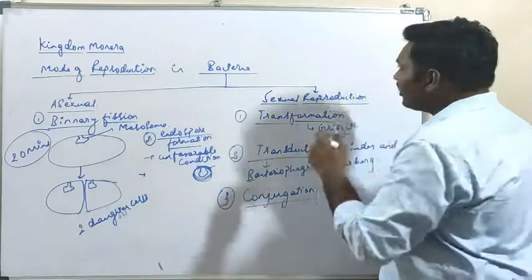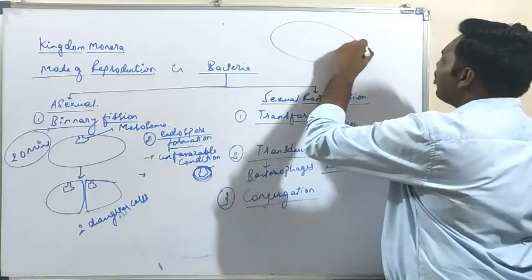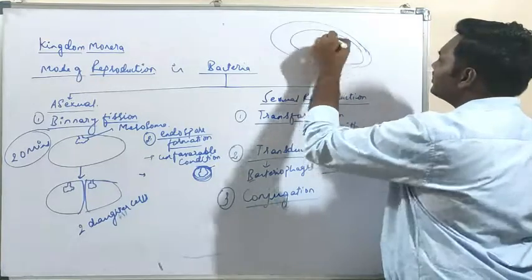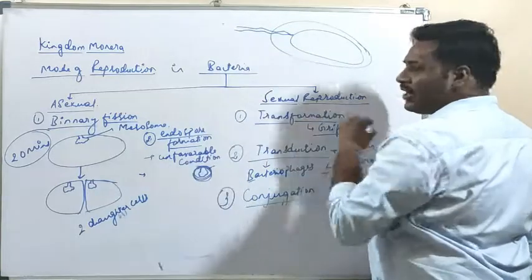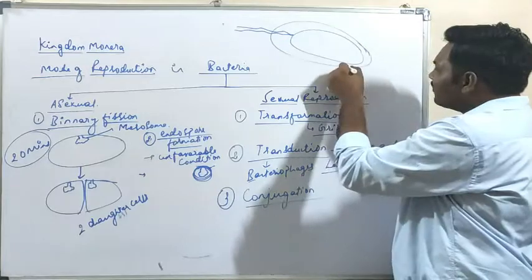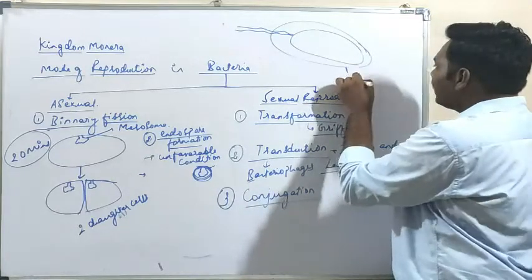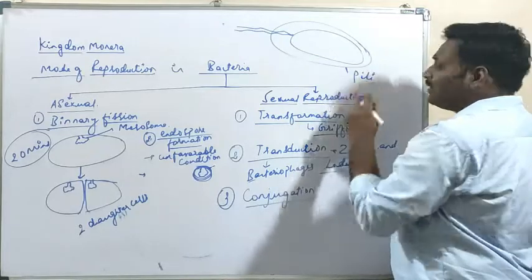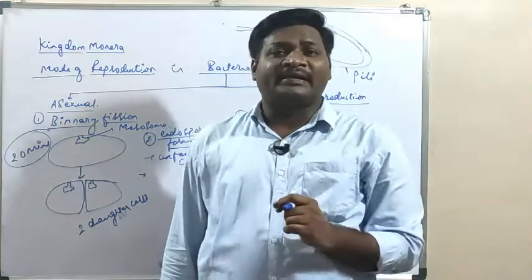If we look at the rough sketch of a bacterial cell, it consists of an outer capsule and an internal cell membrane, to which there is attachment of the flagella. On the surrounding of this bacterial cell there will be formation of small structures, outgrowths. These are called the villi, that is, sex villi.